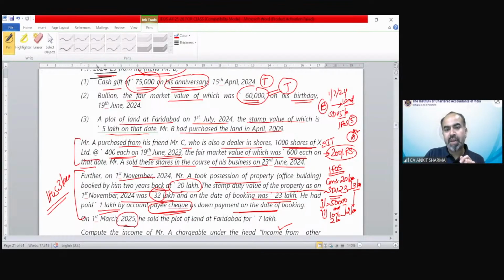On 1st March 25, he sold the plot of land for 7 lakh. The plot of land he received at a stamp duty value of 5 lakh rupees, which has been treated as his income from other source. And that plot of land he has transferred for 7 lakh rupees within a year. So that is a short-term capital asset. So a short-term capital gain of 2 lakh rupees would be there under capital gain.